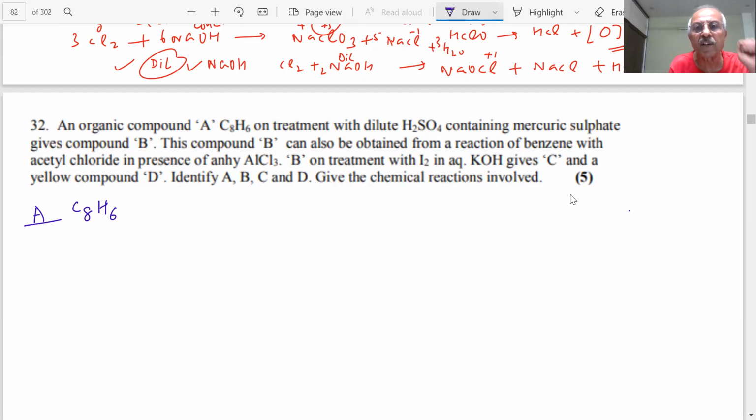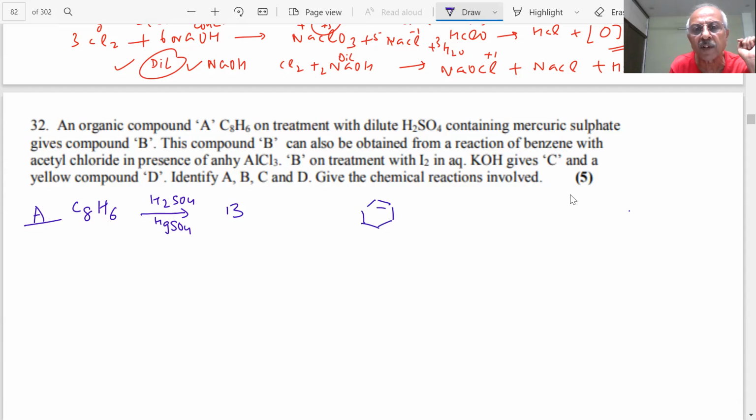On treatment with dilute sulfuric acid and mercuric sulfate, what reaction is this you have used? It gives a compound B, student. B can also be obtained from a reaction of benzene.